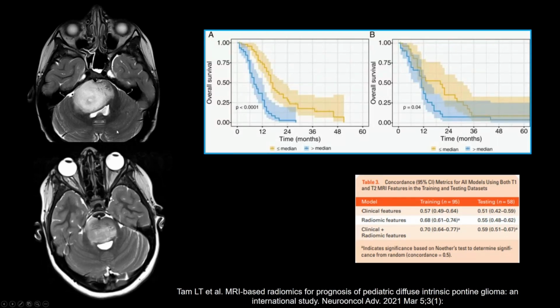What I thought was interesting about this paper is that in the radiomic extraction of radiologic features, something they described was that when you have these T2 areas that are a little bit more hypointense, interspersed within areas of the expansile tumor, these patients actually tended to have a longer overall survival than patients that had more focal areas of T2 prolongation within the pons. And when combining the radiomic features with clinical features and testing it against their testing data set, they actually had improved results. So combining radiomic features with clinical features.